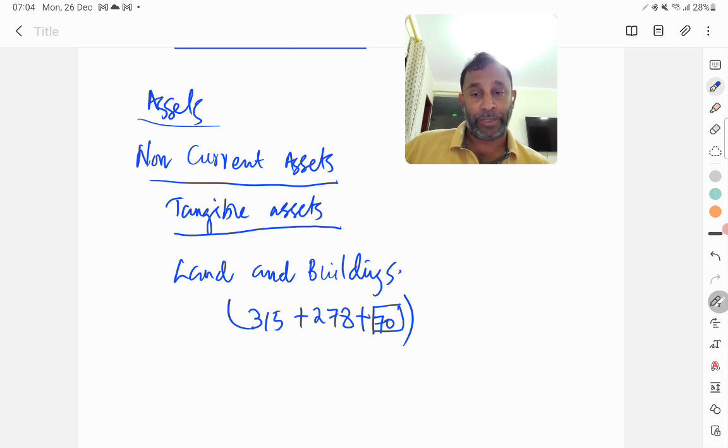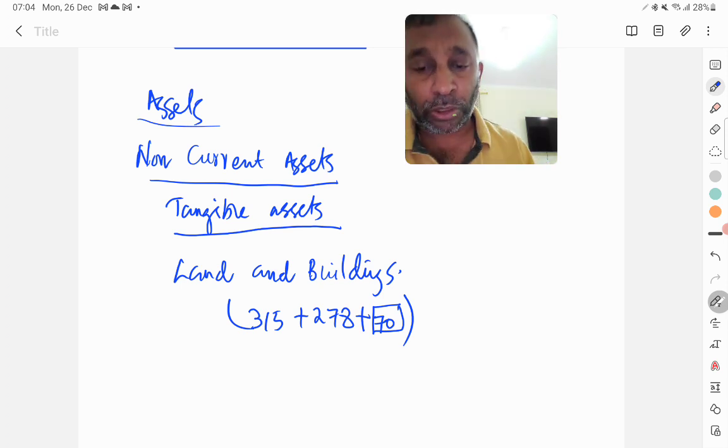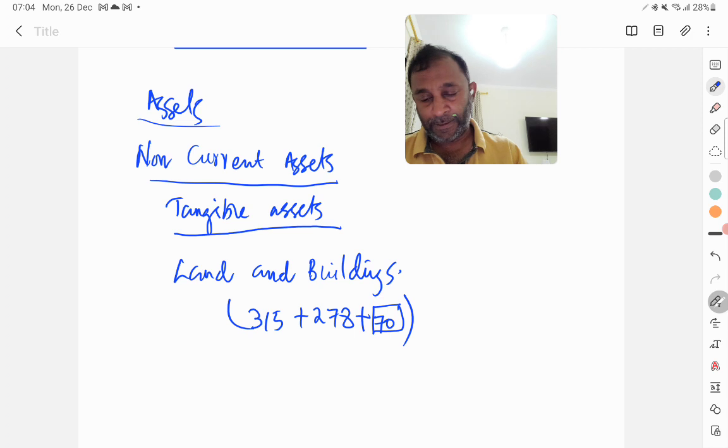At the time of acquisition, the shareholders of the subsidiary negotiated this. Here also one more thing you need to remember, in case any additional depreciation is to be calculated and incorporated into the accounts, you should not forget to do that. So let's work out the total of this: 315 plus 278 plus 70. That comes to 663.